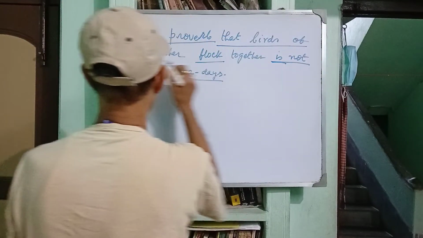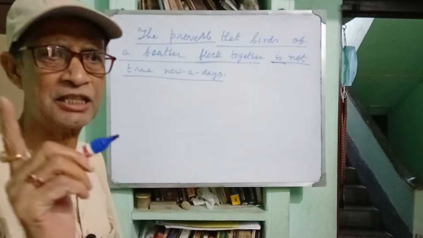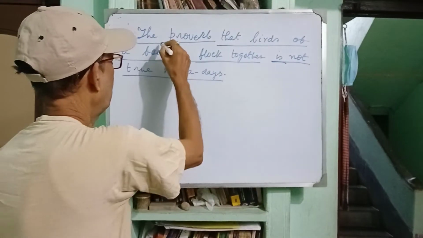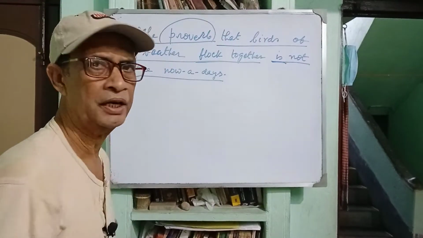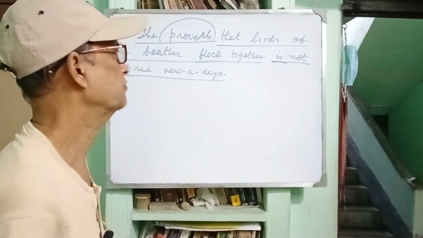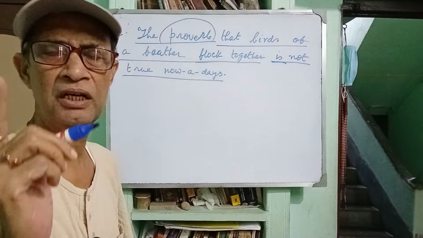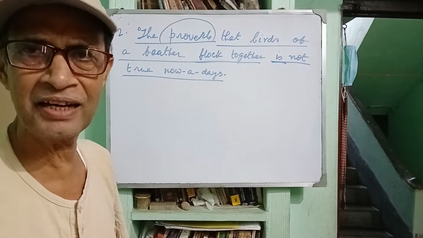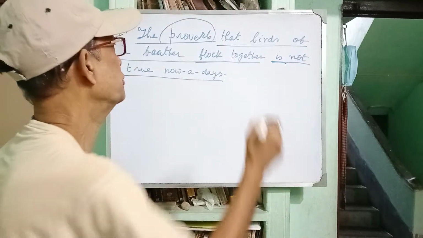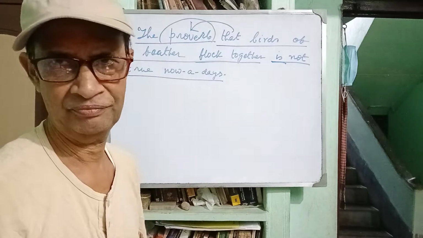That birds of a feather flock together. It is the proverb. So proverb noun is being explained by the clause that birds of a feather flock together. So it is noun clause, and it is noun in apposition to proverb in one.